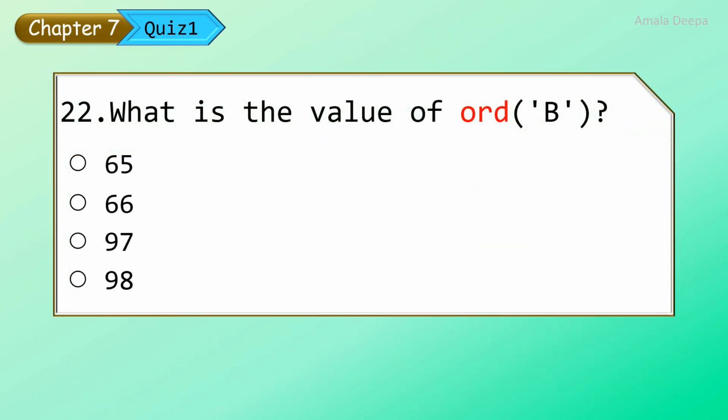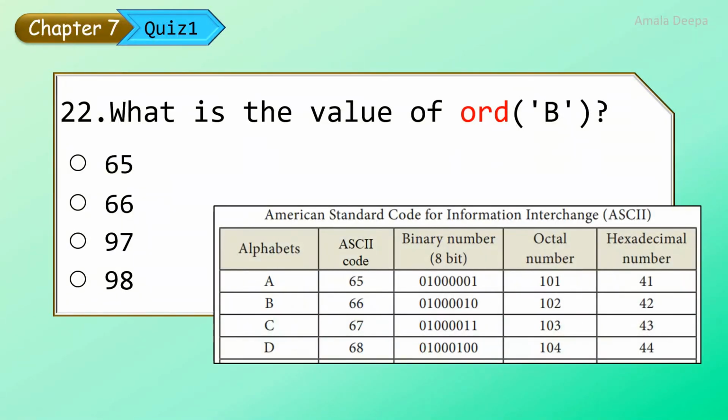What is the value of ord of the character uppercase B? The ord function will return the ASCII value of the given character. Here the given character is uppercase B. So you look it up in the ASCII table. For uppercase B, the ASCII value is 66. So the answer is 66.